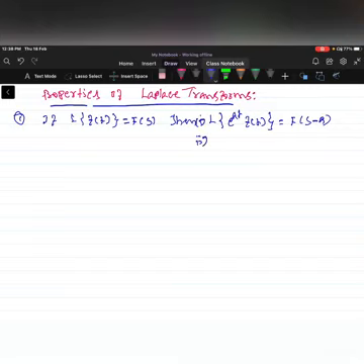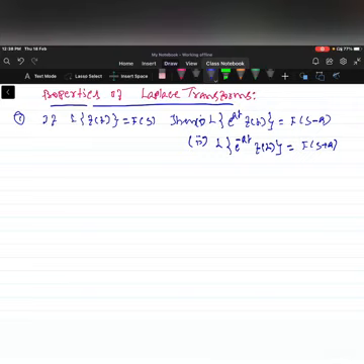Second one, Laplace of e power minus at into f of t is F of s plus a. So now let us prove the first property.